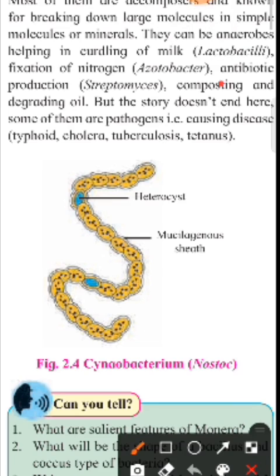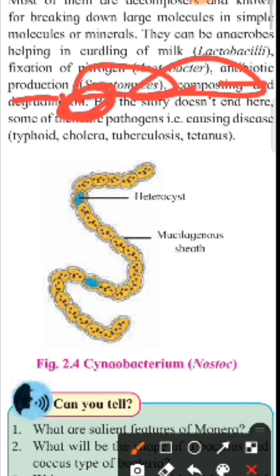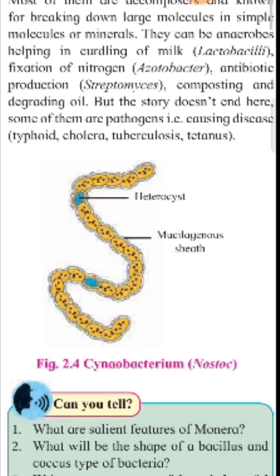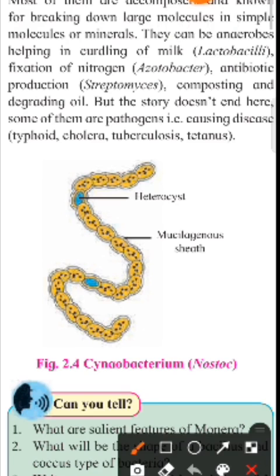Then some antibiotic producing forms are like streptomyces, which produce antibiotics. Some decompose or degrade oil. But the story doesn't end here. Some of them are pathogens.